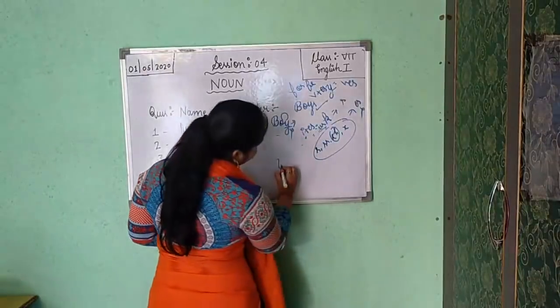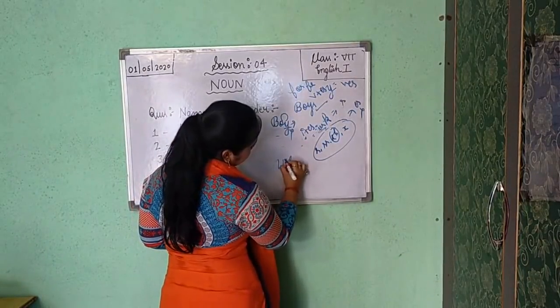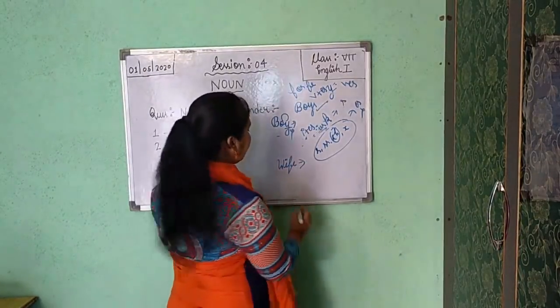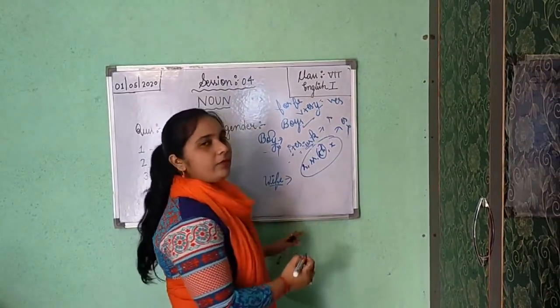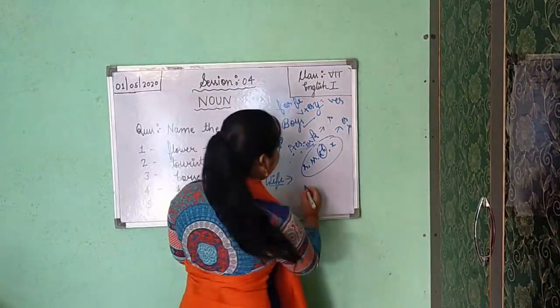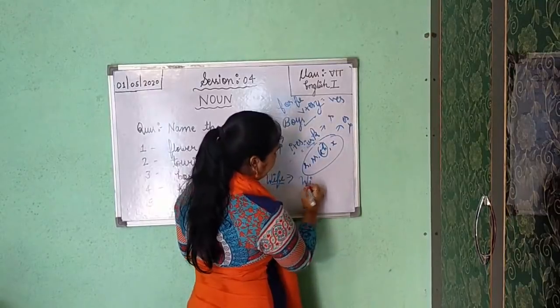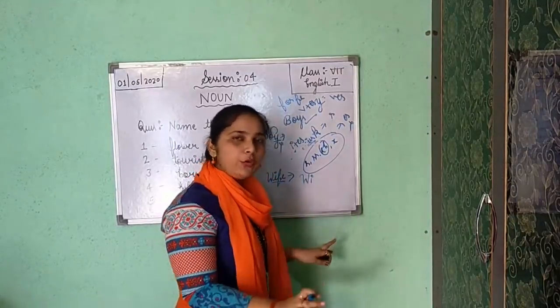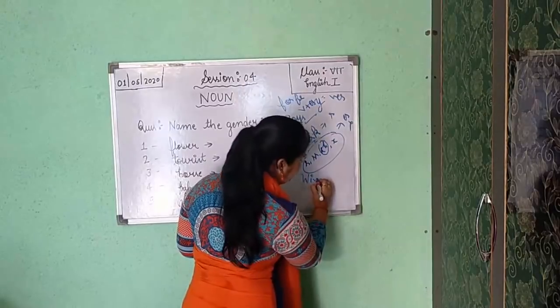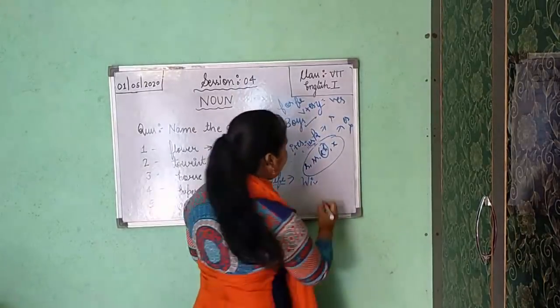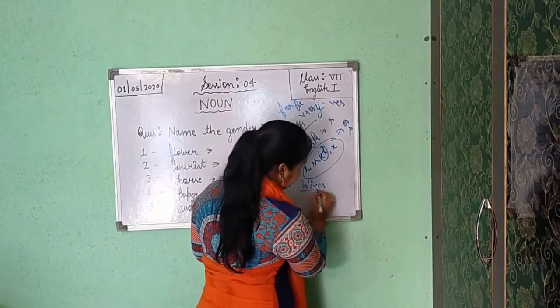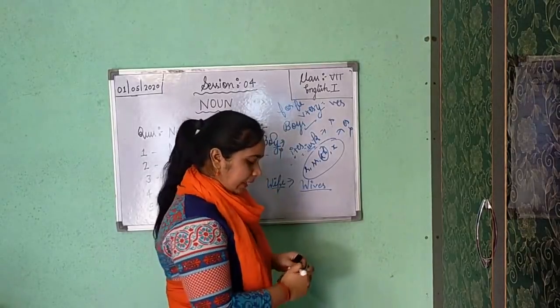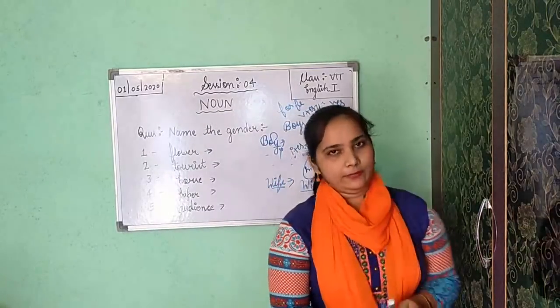Suppose W-I-F-E. Wife. Here we are getting F-E. So when we are changing into plural number, you will not use F-E. You will use V, and along with V, you will use E-S.